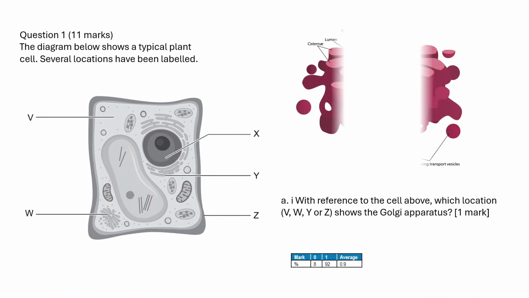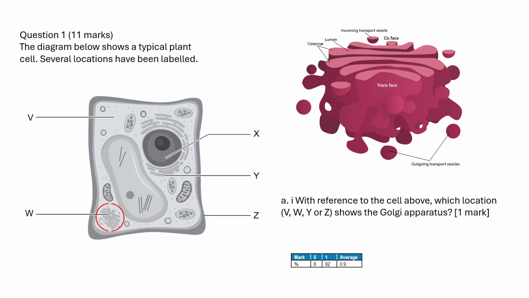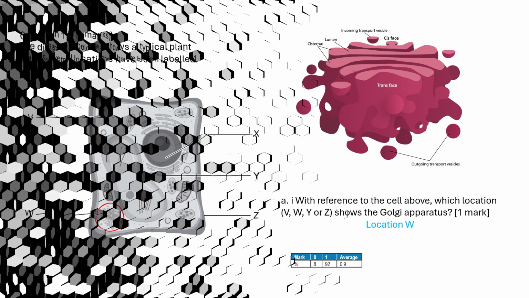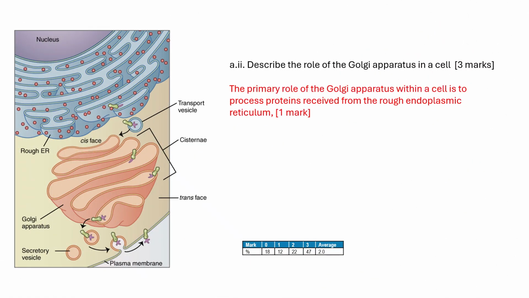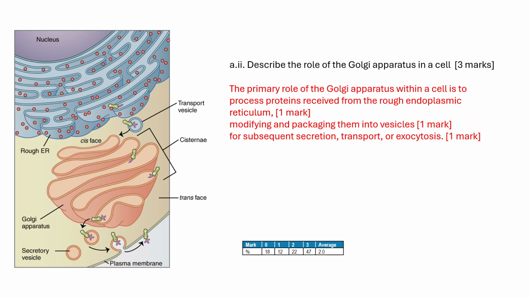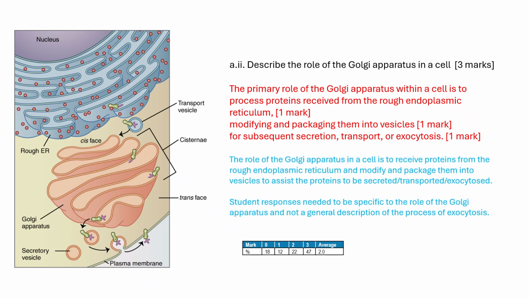The Golgi apparatus, a complex of vesicles and folded membranes within the cytoplasm of most eukaryotic cells, is involved in secretion and intracellular transport. The primary role of the Golgi apparatus within a cell is to process proteins received from the rough endoplasmic reticulum, modifying and packaging them into vesicles for subsequent secretion, transport, or exocytosis.